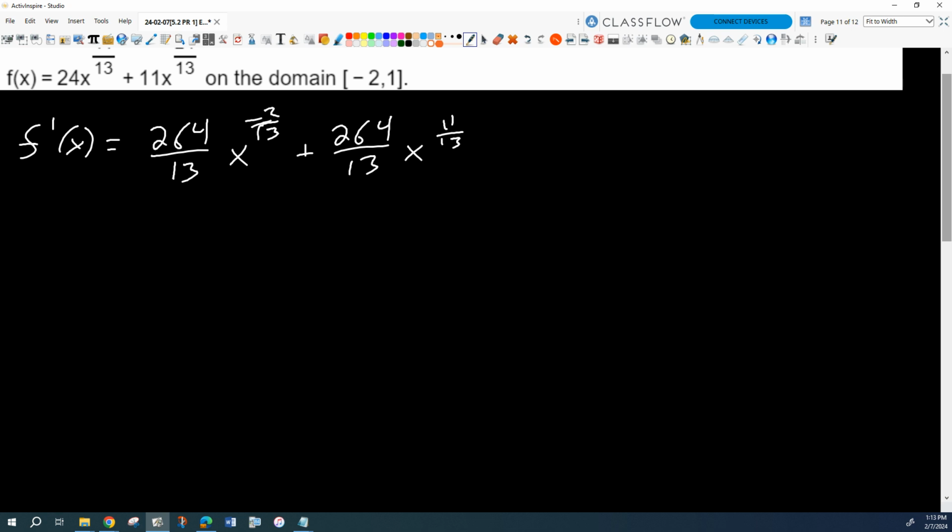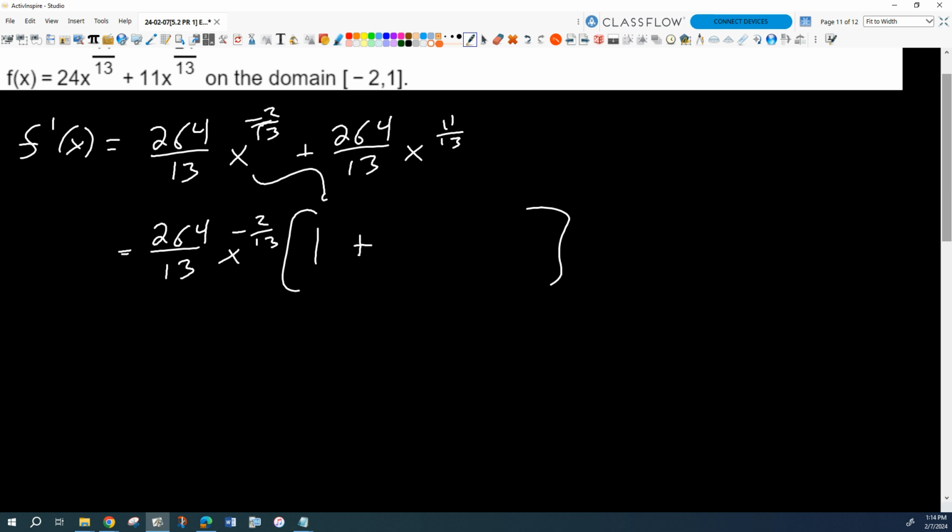Okay, how do you do that? Remember this stuff? We did this, it's been a while. If we have bases we want to factor out, we factor out the least power, which is negative 2/13, right? So we'll factor out 2/64 x to the negative 2/13, and what's left behind from here? One, exactly, 1.